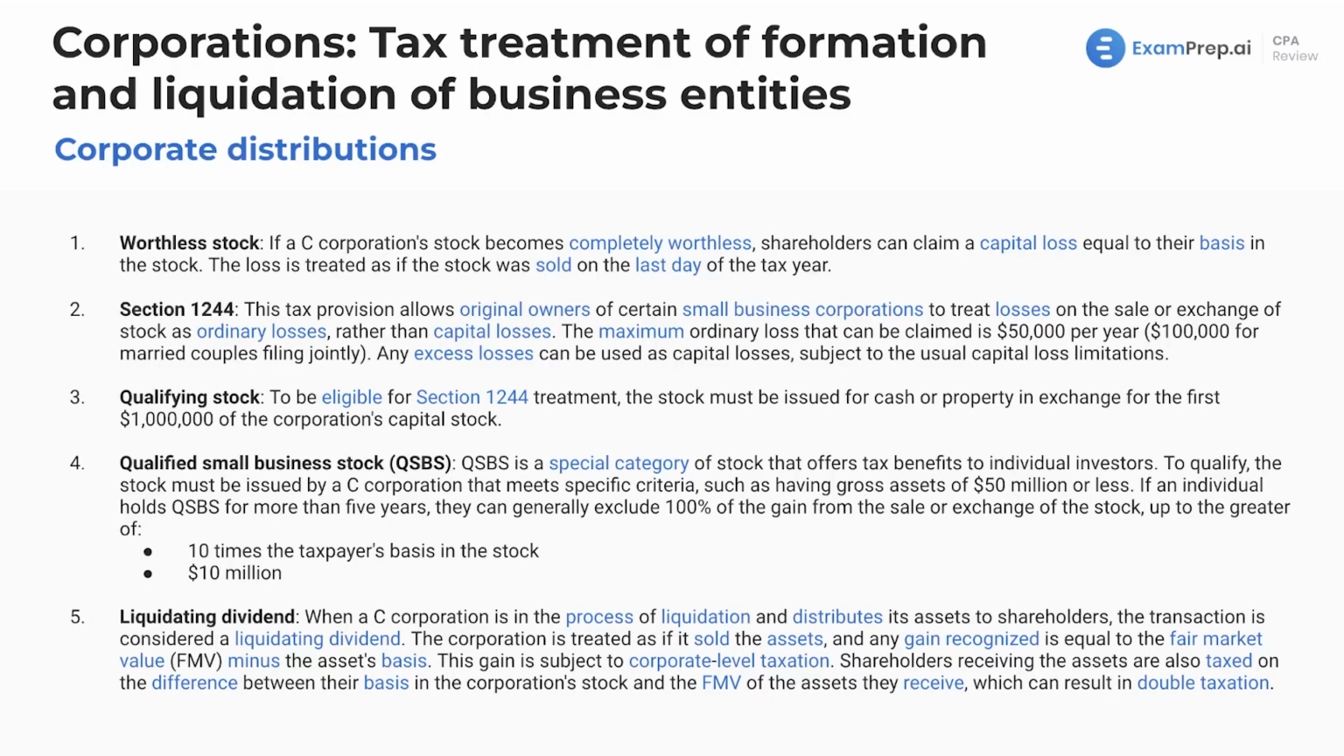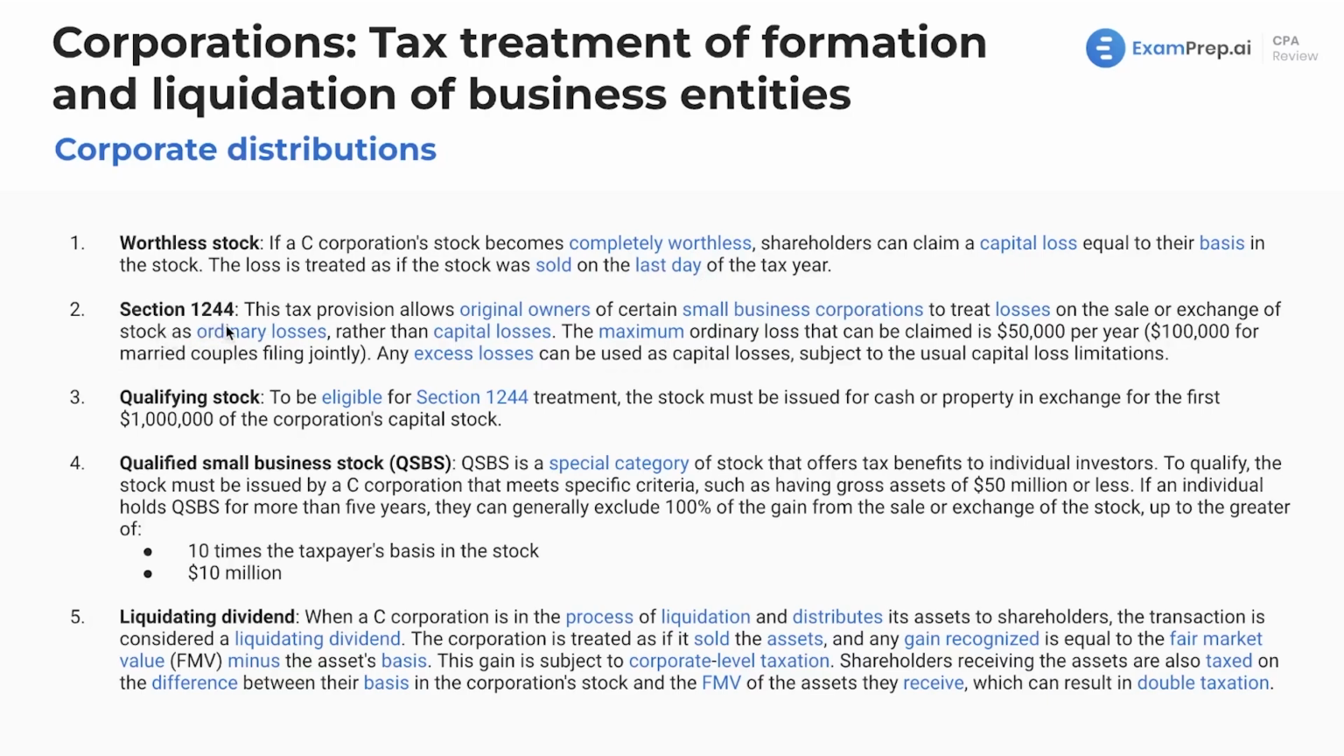Couple other items. We've got worthless stock. If a C corporation stock becomes completely worthless, they go bankrupt, the courts decide that the stock's worthless, there's fraud, many reasons that it could become worthless. And the question would kind of have to tell you, shareholders can claim a capital loss equal to their basis. They lost their investment, right? In the stock. The loss is treated as if the stock was sold on the last day of the year. So that is dealing with, is it long-term, short-term?